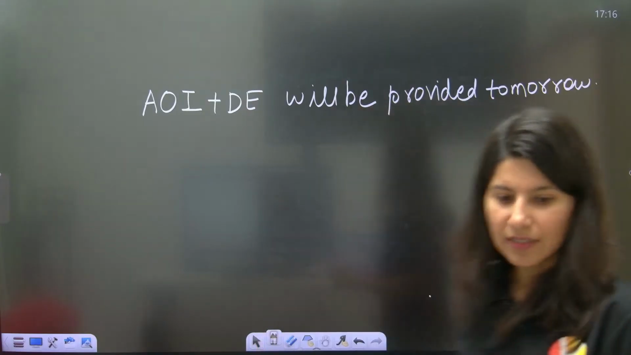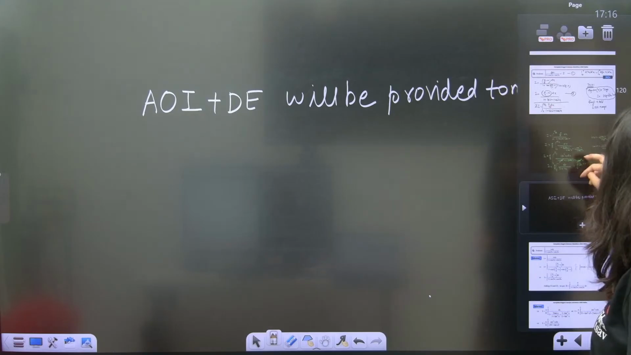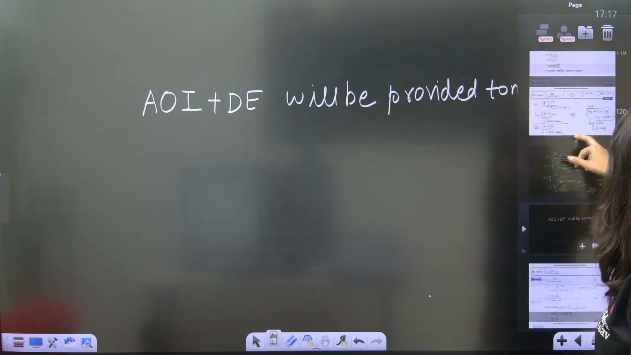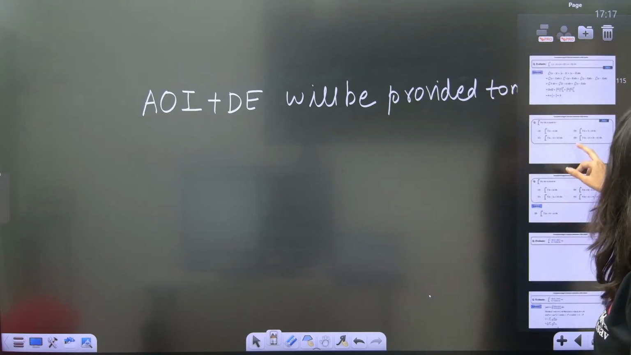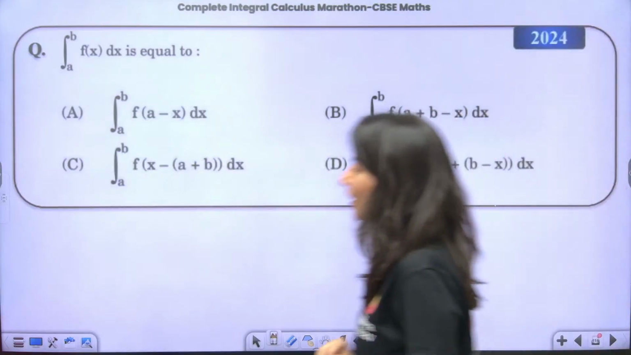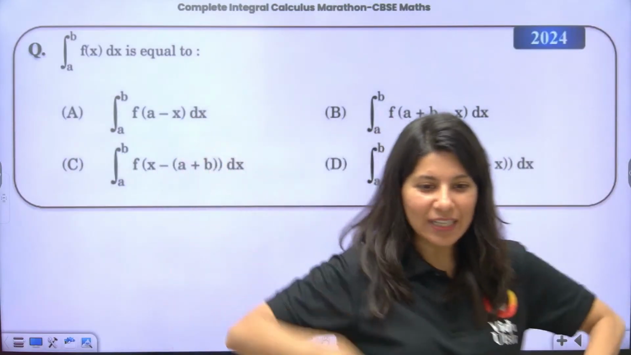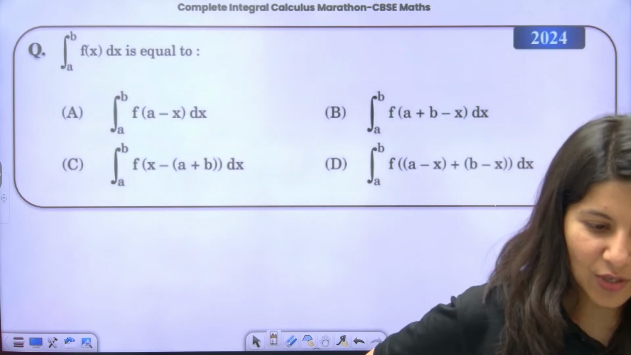Okay, so this is how it is done. Now next question is 2024. Can you see what kind of question? Chalo, this you are going to tell.